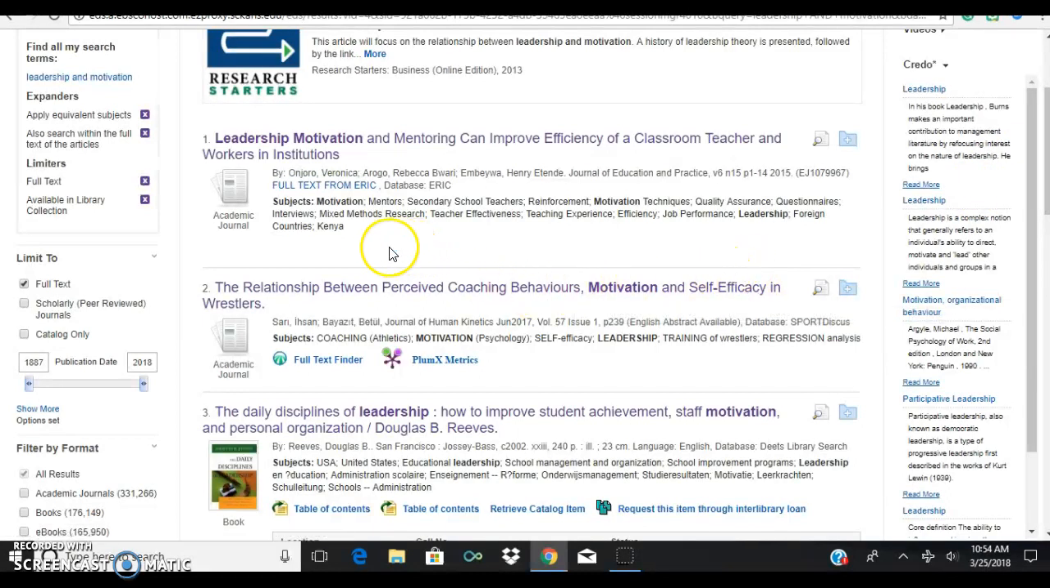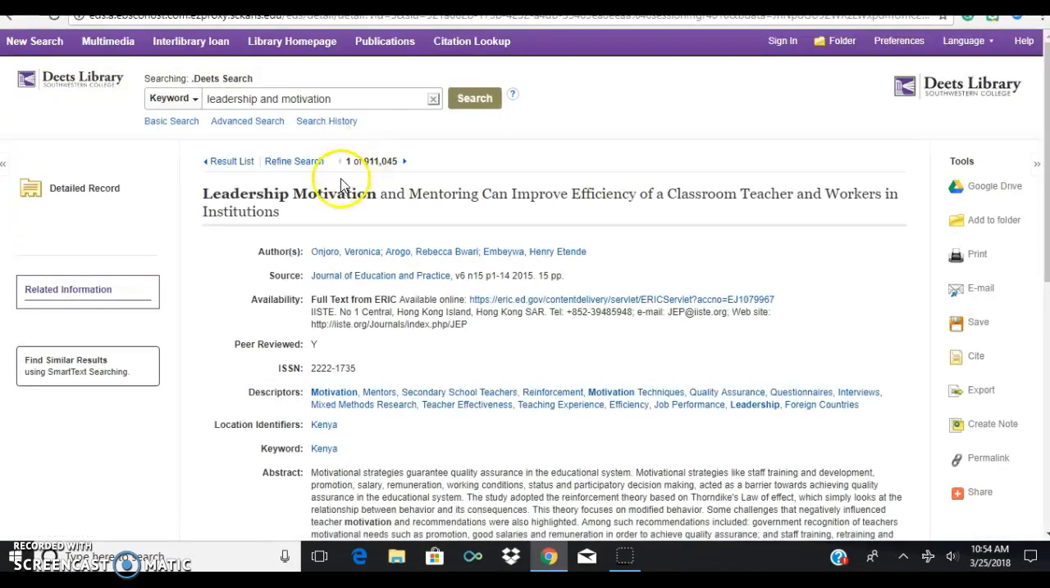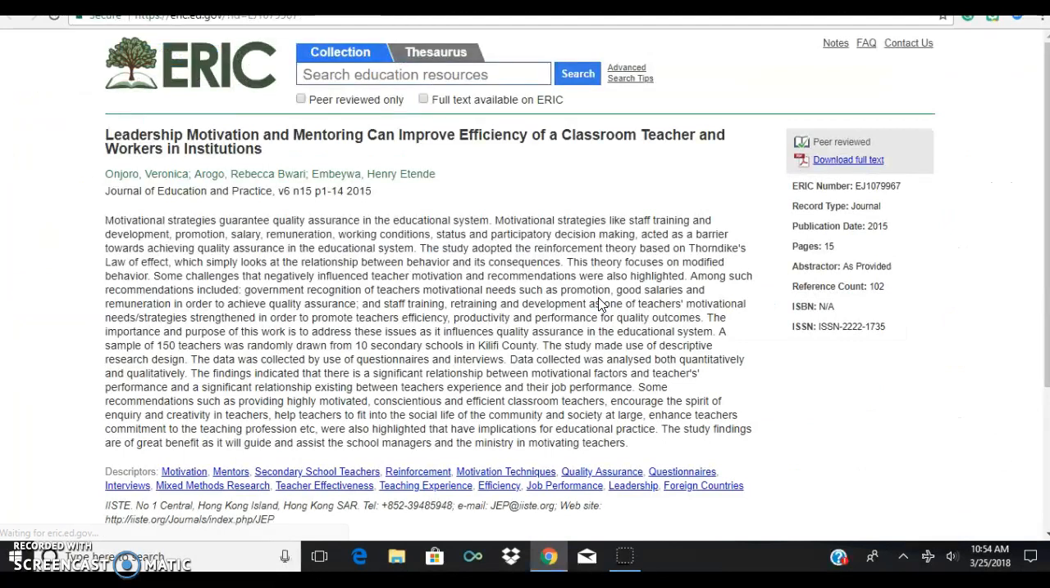So now, some of these have a full text finder. I think you have to click on it, it'll take you someplace else. But these do have full text here, so you just click on them and you can read the article. And this is full text from ERIC. So sometimes you have to look around to find the full text. It's right here, and you click on it and you see the article. Sometimes it'll be a little easier and you download the full text.